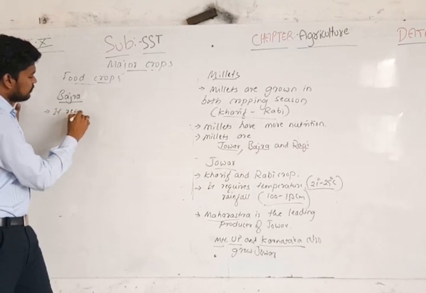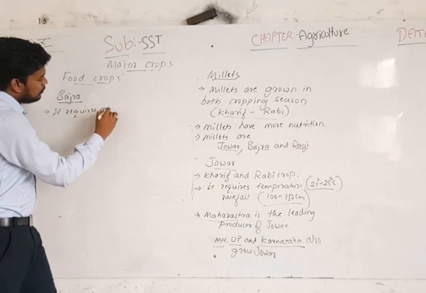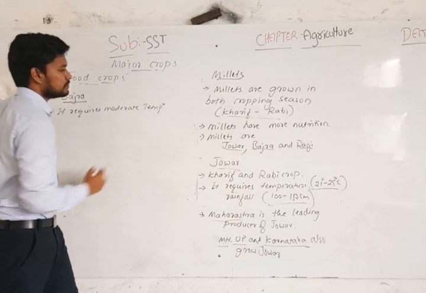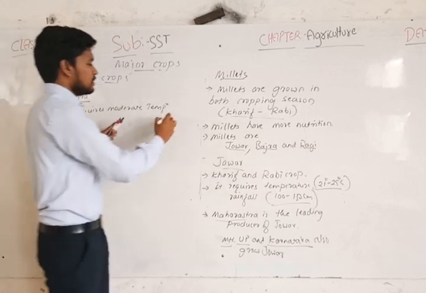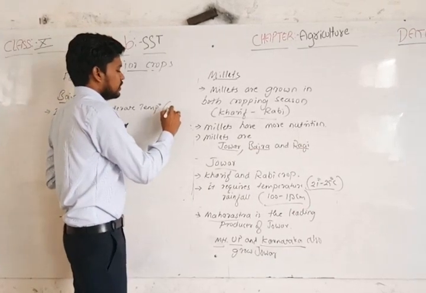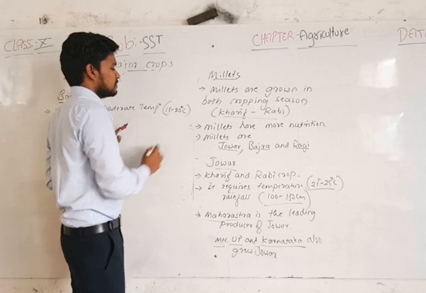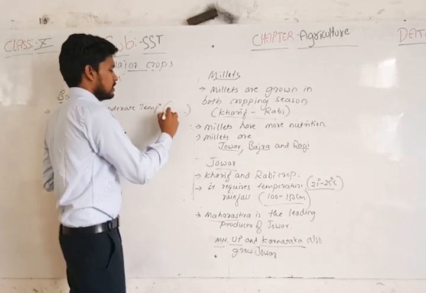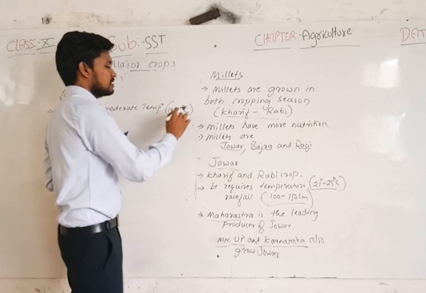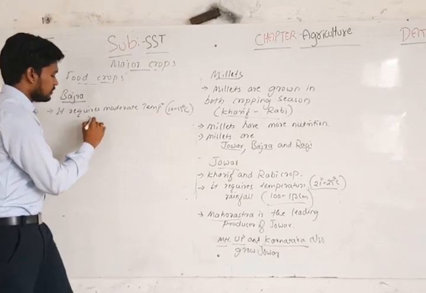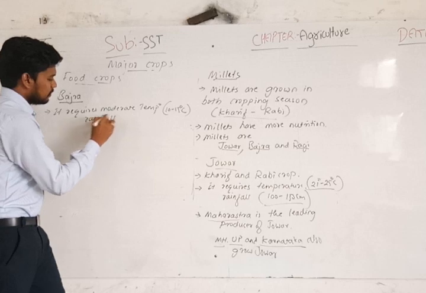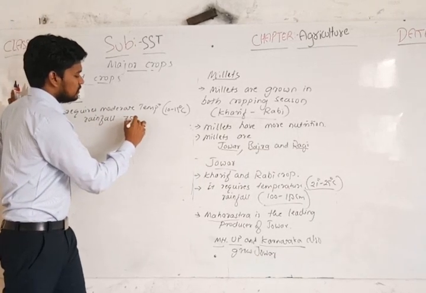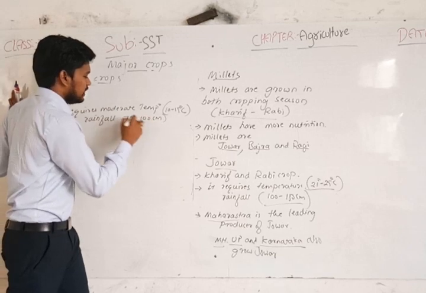It requires moderate temperature, around 15 to 20 degrees Celsius. It requires around 75 to 100 centimeters of rainfall.